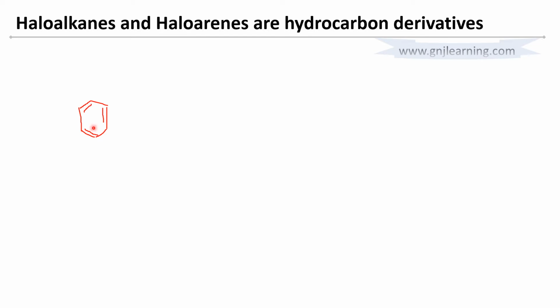If I have alternate single and double bonds in a ring structure, I can call it aromatic, or in general terms arenes. In arenes, every carbon has a hydrogen. The formula of the compound is C6H6. This is benzene, the same compound that is written here.